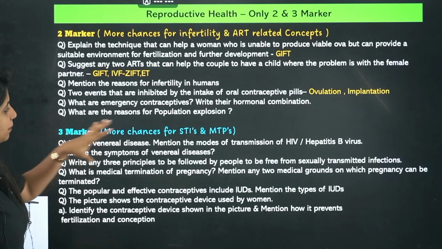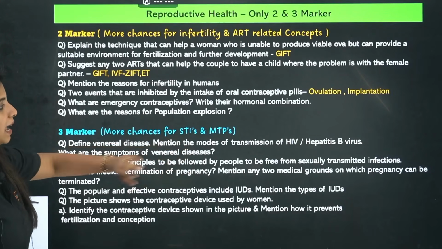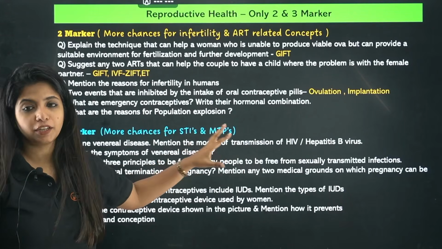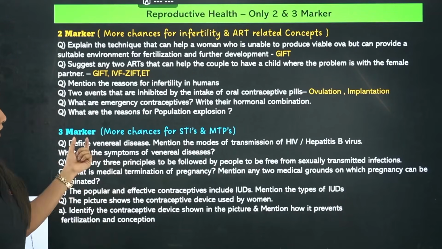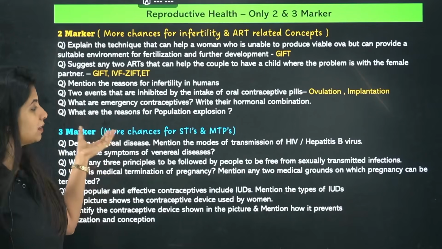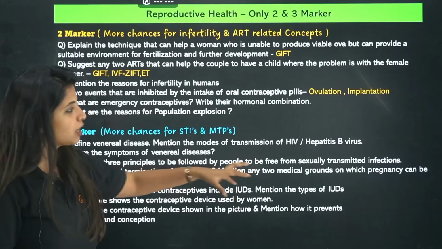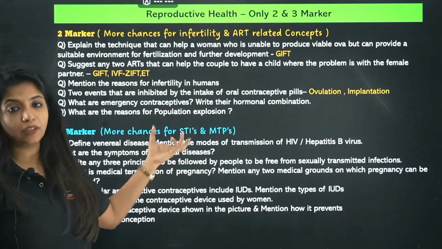Now the next thing is 3-marker, more chances for STIs and MTP. STIs means sexually transmitted infections and MTP means medical termination of pregnancy. Over here, define venereal disease. It's nothing but the STI only. STI is known as venereal disease. Mention the modes of transmission of HIV, hepatitis B, and what are the symptoms of the venereal diseases.